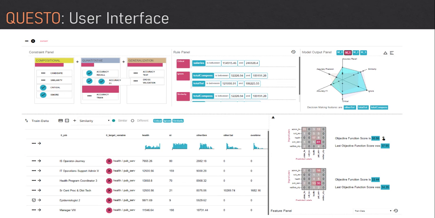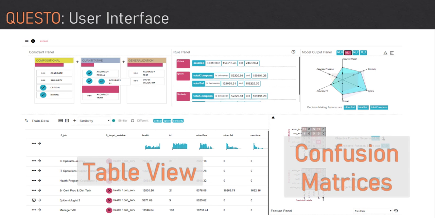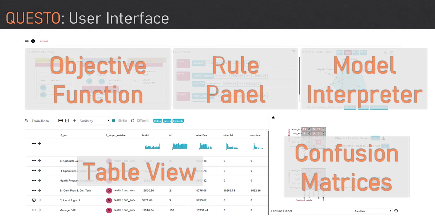Next, I will present QUESTO's user interface that allows construction of classifiers on tabular data through the specification of interactive objective functions. The major components of the interface include a table view, a set of confusion matrices, a model interpreter view, a rule panel showing a list of rules that creates various objectives, and the objective function view that visually represents an objective function.